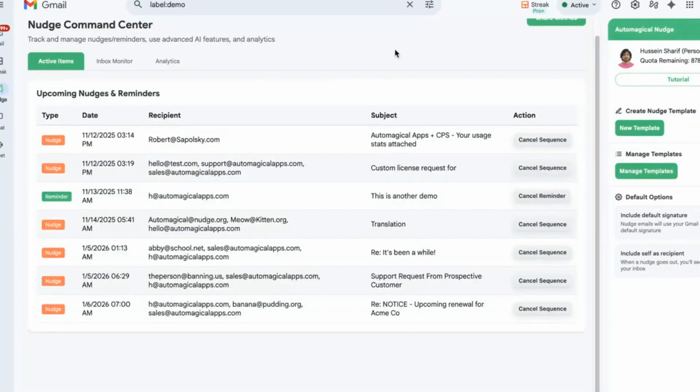Last but not least, it's worth mentioning that Automagical Nudge, when used as the Google Workspace add-on, which is a separate add-on product in addition to the Chrome extension that you're looking at here, allows you to use the power of this tool, including setting up email sequences and reminders, right within the Gmail mobile app. So you'll see the green unicorn icon appear in the mobile app, and you can set sequences, set reminders, customize them using AI, all from the mobile app, which most competitors do not offer on the market today, since they're mostly all Chrome extensions.